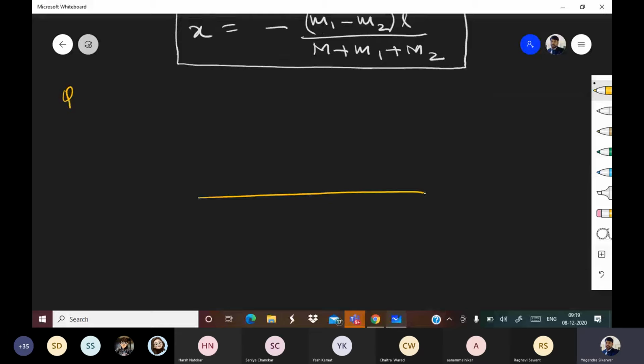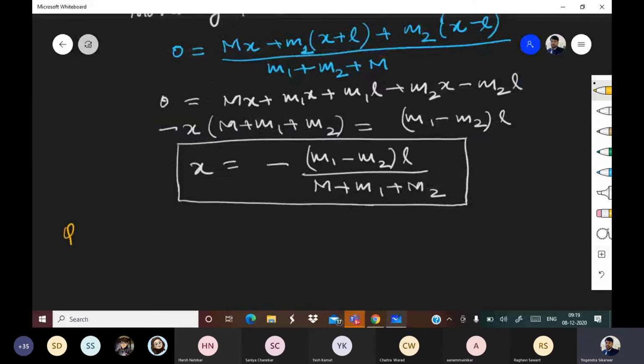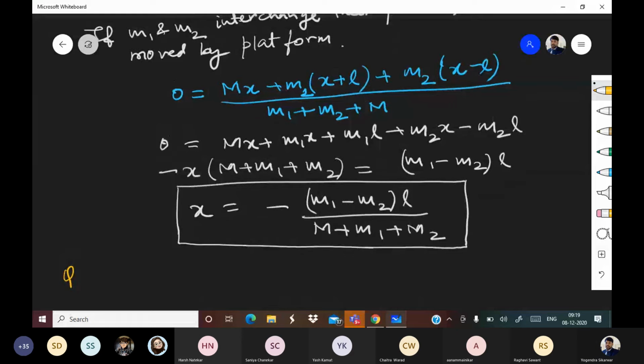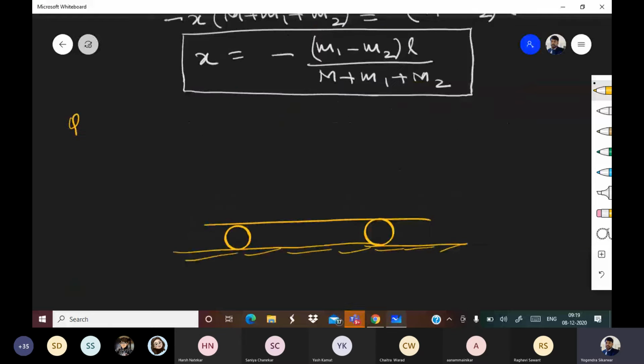This question is based on a similar setup. So in this question, this is a platform, mass is capital M. This is ground, which is smooth, and there is a man of mass small m.